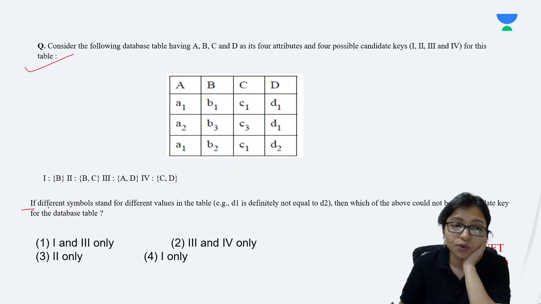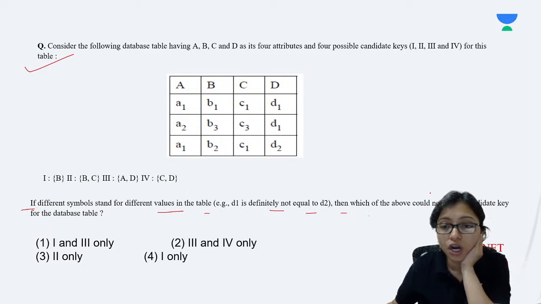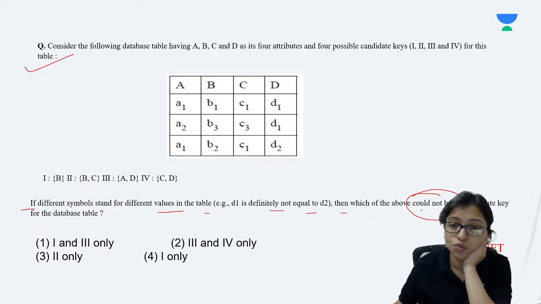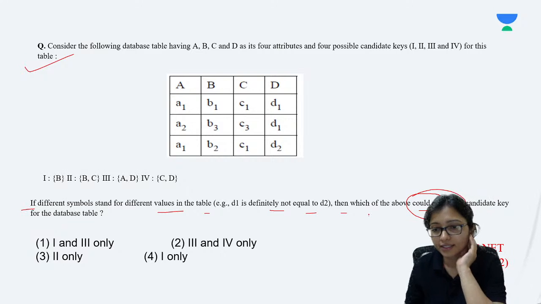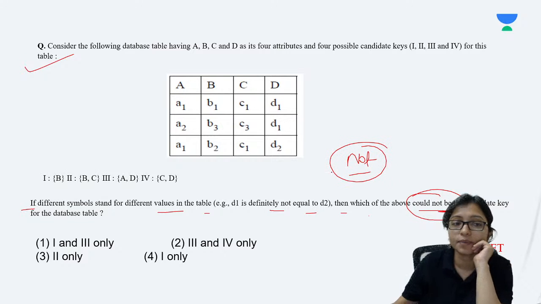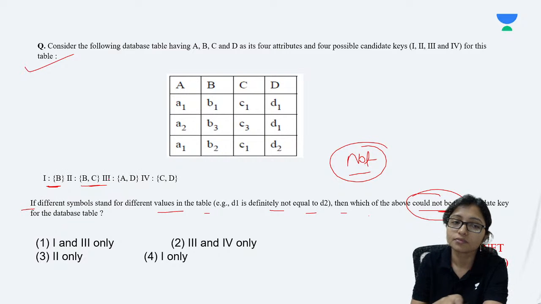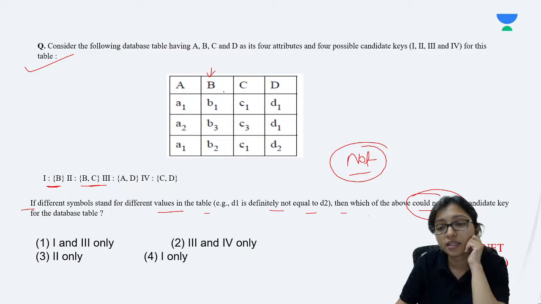It is asking, if different symbols are definitely not equal, then which one could not be a candidate key? It is also again the not. Which one could not be a candidate key? First of all, I have to check here: B, and here BC. Now I will check whether B can be a candidate key or not.